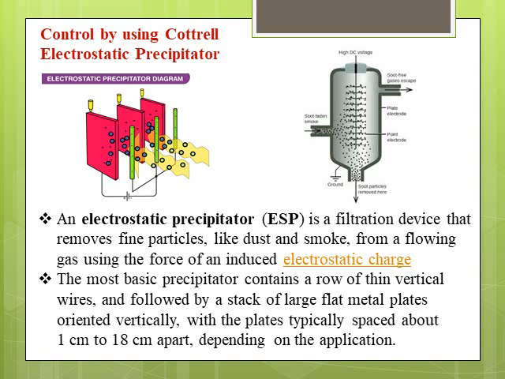The basic precipitator contains a row of thin vertical wires. As I said, it may contain thin vertical wires or maybe rods, stacked behind metal plates which are oriented vertically. These metal plates, placed vertically, act as a particle collector. Particles are deposited over this plate, and these plates are placed 1 centimeter to 18 centimeters apart, depending upon the different applications.